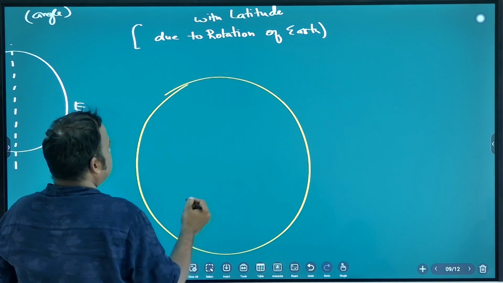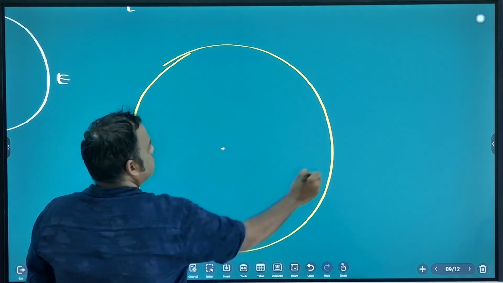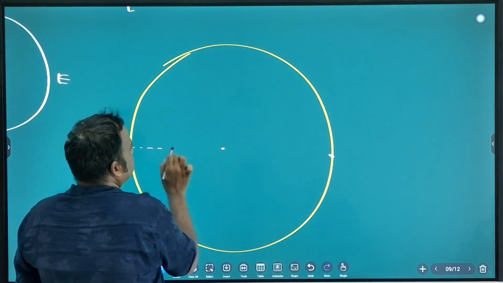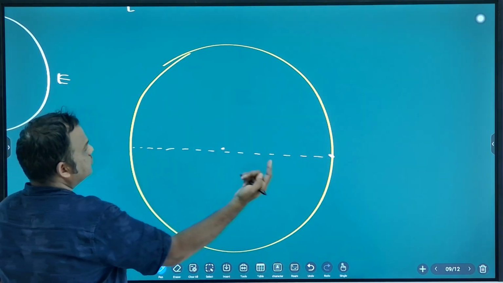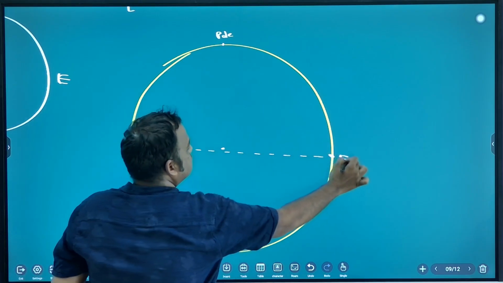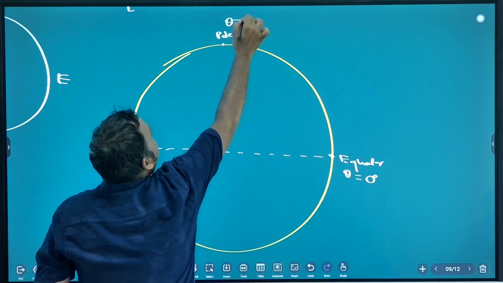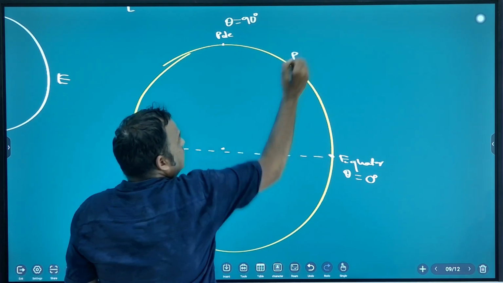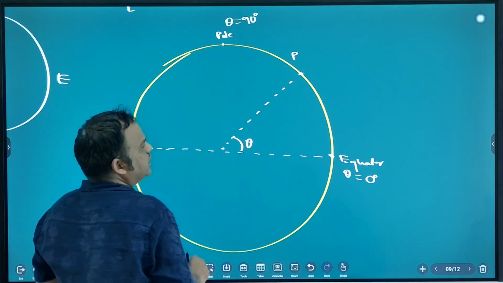So this is the Earth, center, equator. Equator is a circle. Now this is the pole. For the equator, the angle is 0 degree. For the pole, the angle is 90 degree. This is known as latitude. So for this point P, latitude is theta.